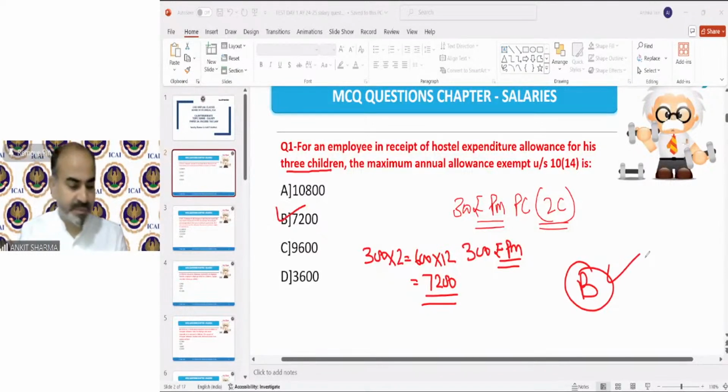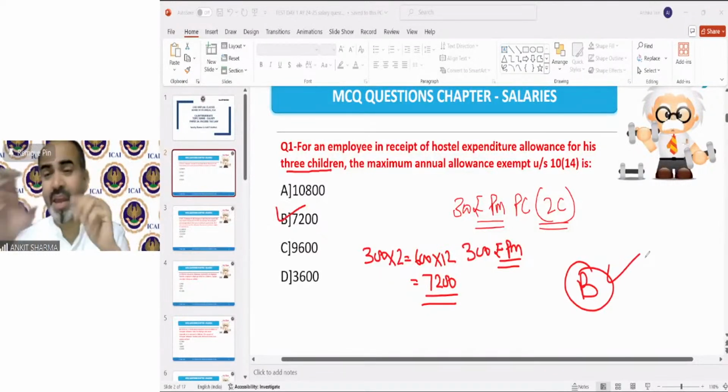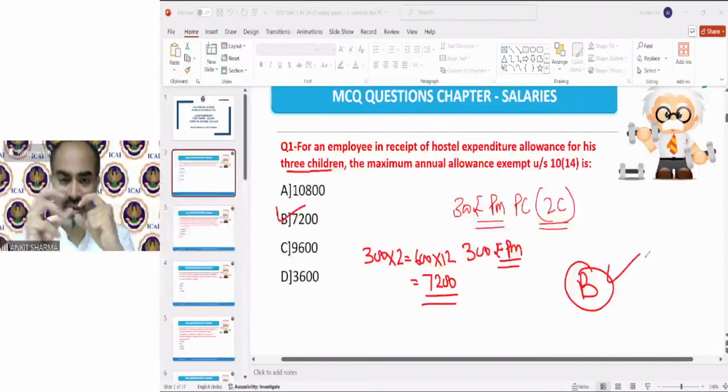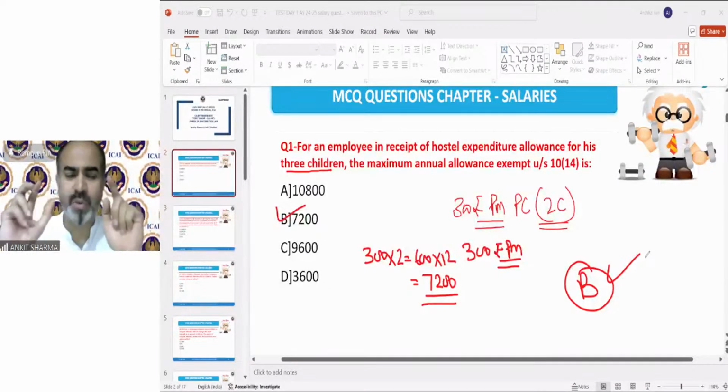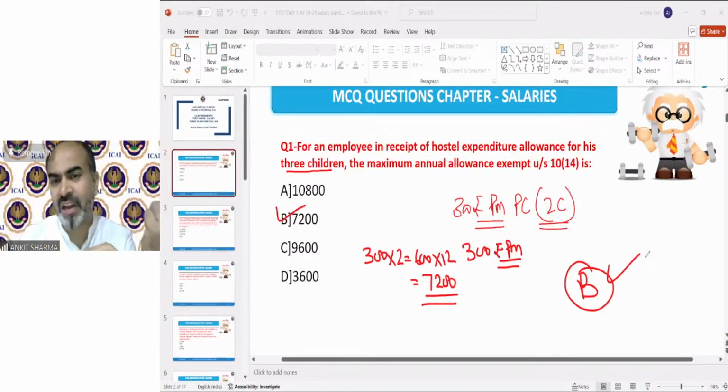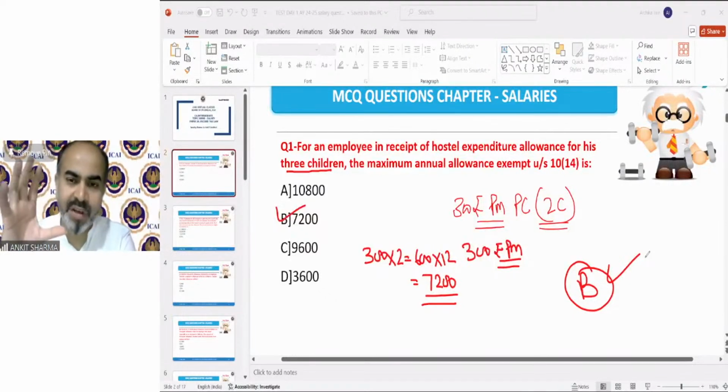I hope it's clear. Once you are able to solve these small provisions individually, whether it's rent-free house, HRA, hostel expenditure, or provident fund provision, then in a full question, what we need to do is solve these separate provisions combined. That's it.